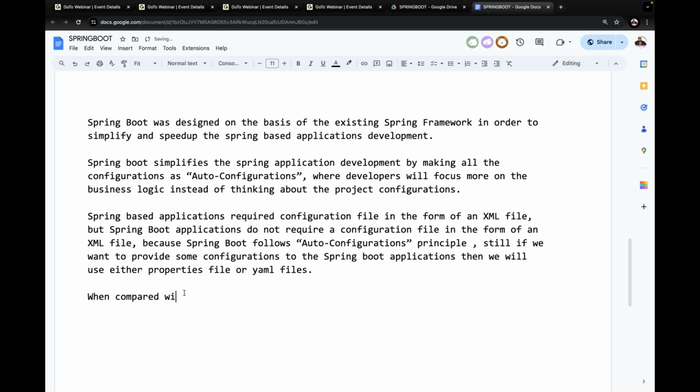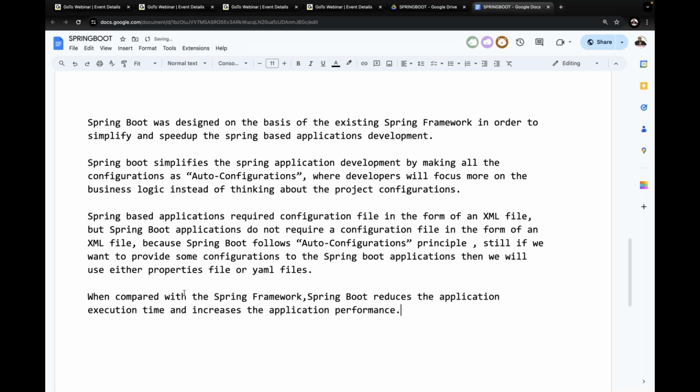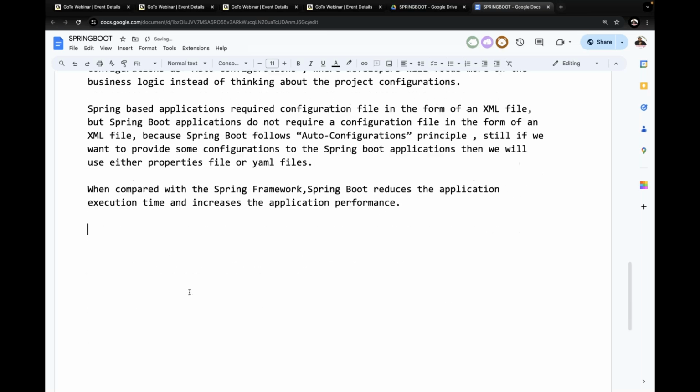When compared with the Spring framework, Spring Boot reduces the application execution time and increases the application performance when compared with the Spring framework. Spring Boot reduces the application execution time and improves the application performance.